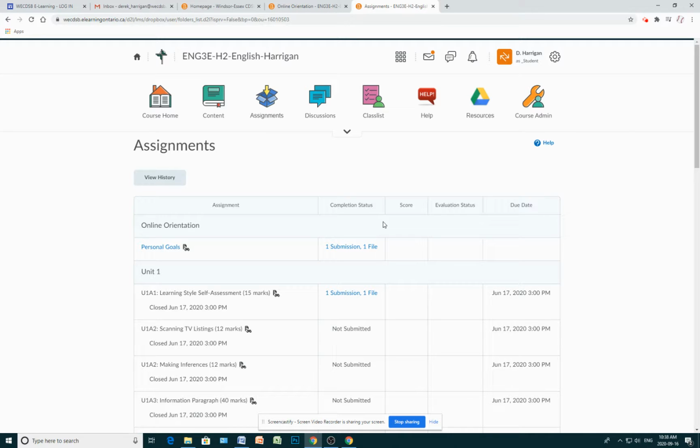Now that's how you're going to submit the vast majority of your assignments throughout the whole semester, is you'll type up your assignments and then you'll upload them to a Dropbox. If you have any questions, please let me know.